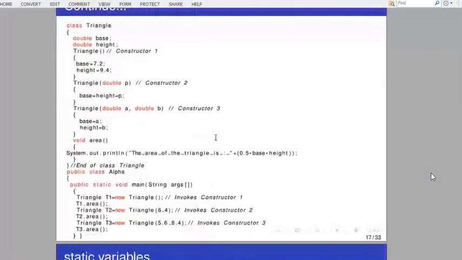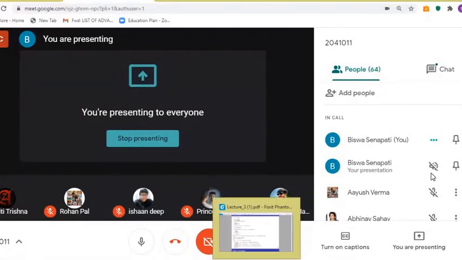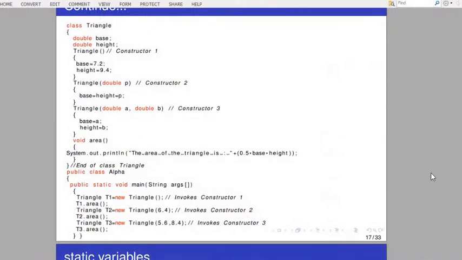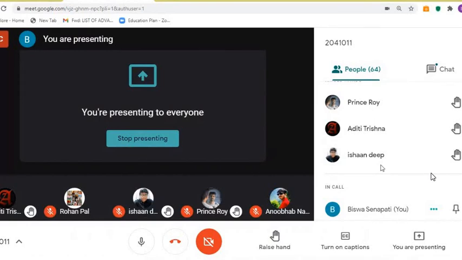So let us go for this code. Now who can explain this code? Raise your hand. Who can explain this code of constructor overloading? The class name is Triangle and we are overloading the Triangle constructor. Who can explain the constructor overloading of that code? Yes, Isandip.